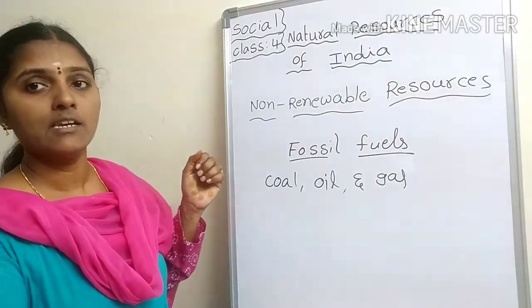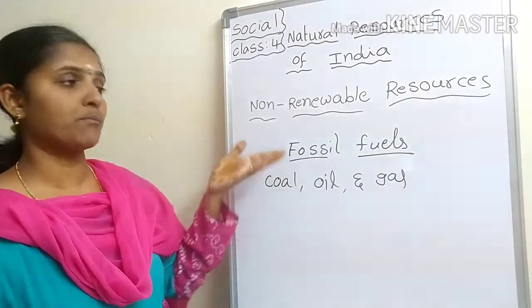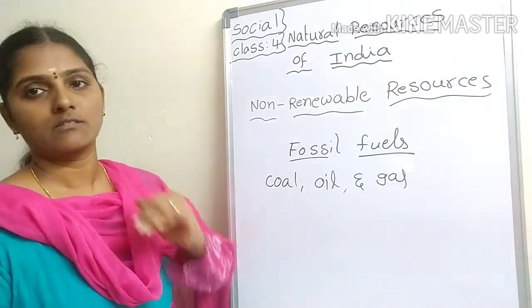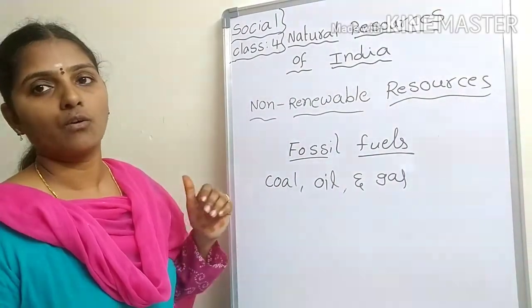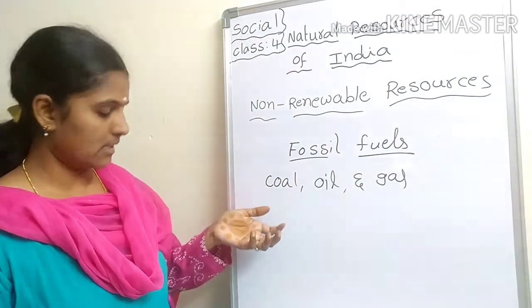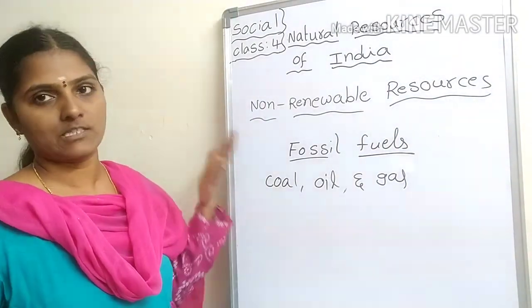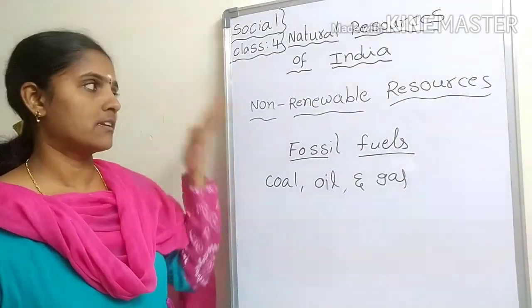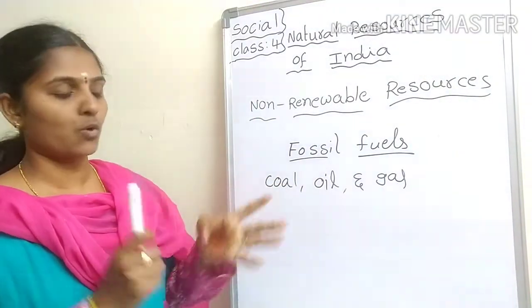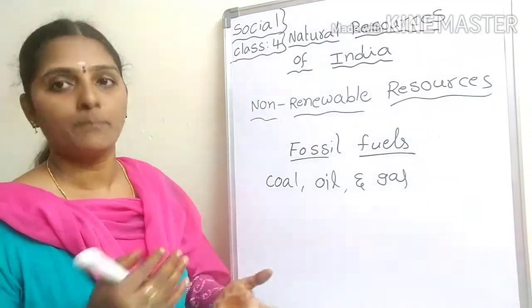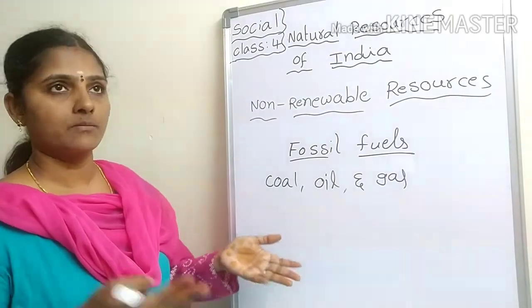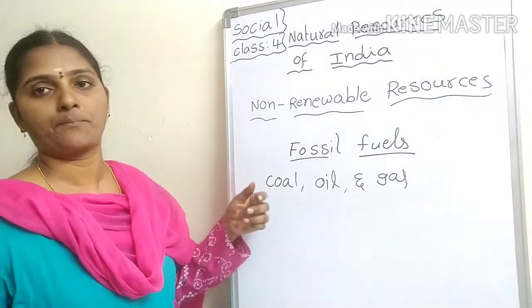Their supply is slowly growing over time. They are also known as exhaustible resources. Non-renewable resources, for example, are coal, gas, oil, petroleum, and metals, minerals, etc.